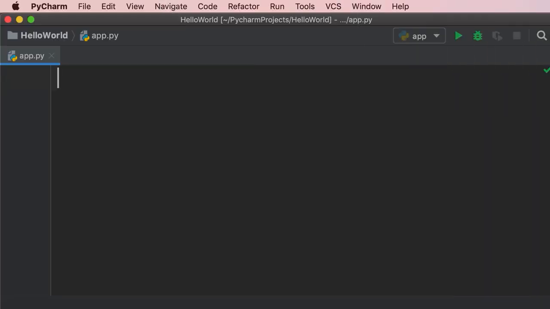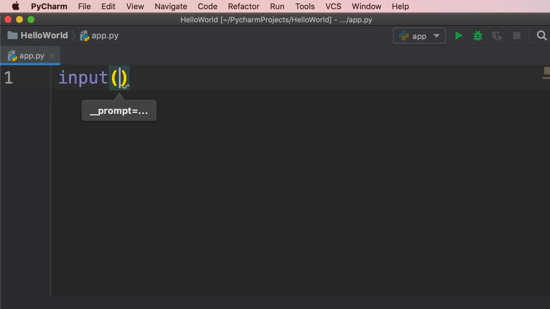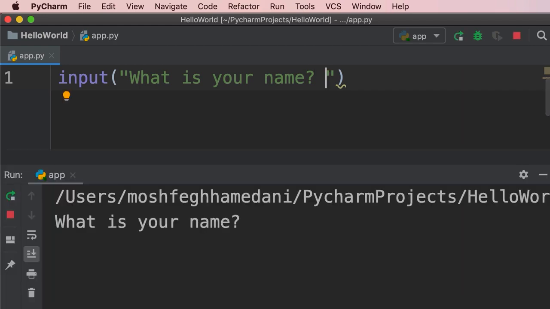In this tutorial, I'm going to show you how to receive input from the user. In Python, we have another built-in function called input. We use this to read a value from the terminal window. Let me show you. We add parentheses, then we type a string. Here we can type a message like, what is your name? We add a question mark followed by a space. You will see why we need this space in a second. So let's run this program. We get this message. Now we have to enter a value.